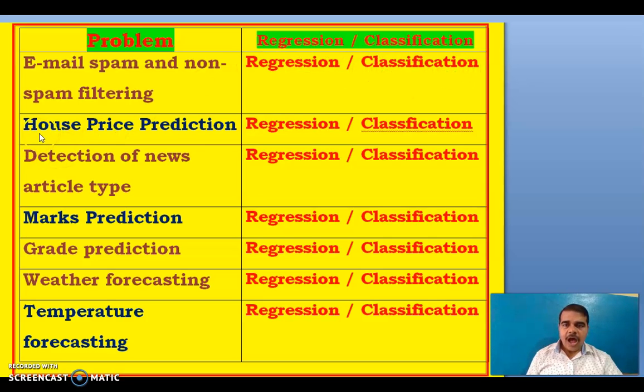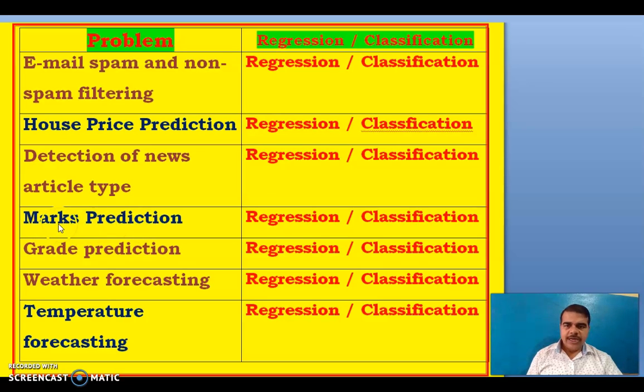Second one is house price prediction. When we go for house price prediction, it will be some number, so here we will have regression. Next one, detection of a news article type. Which type of news article it is? Here also we don't have any number, so it is part of classification.